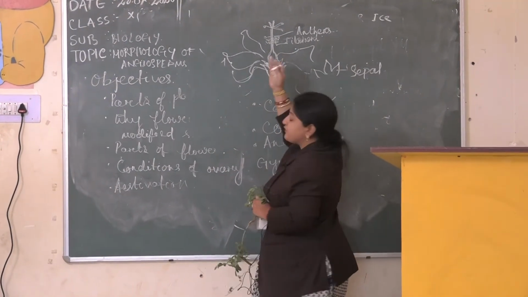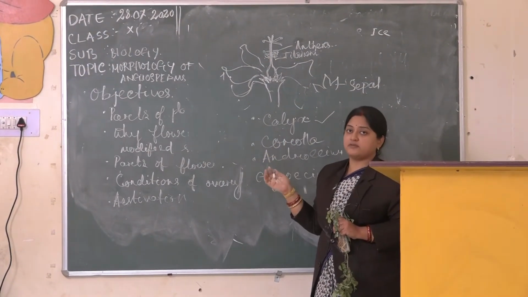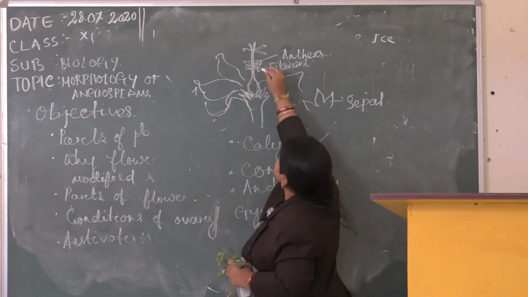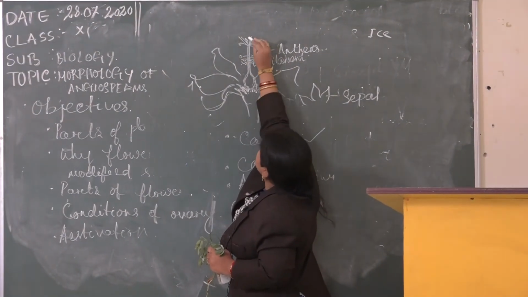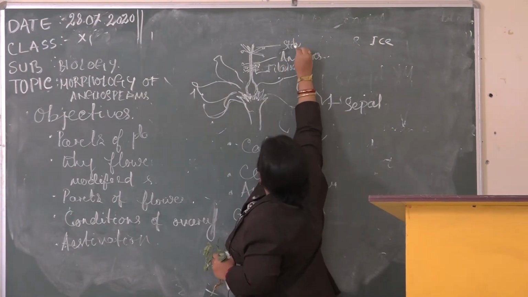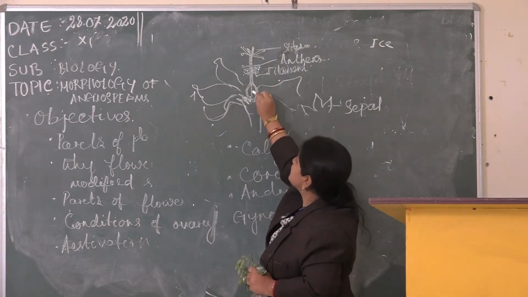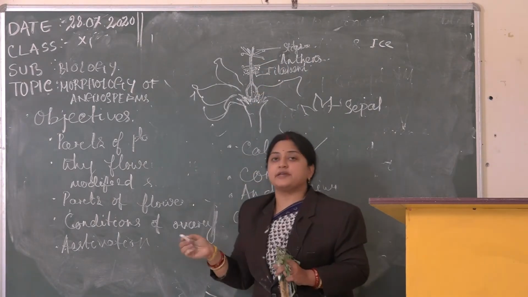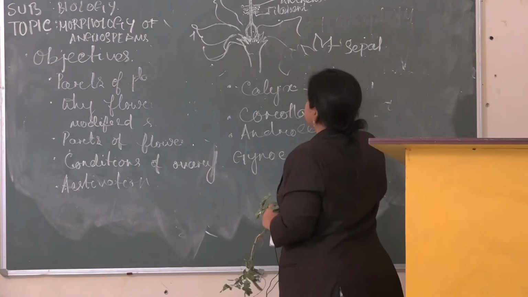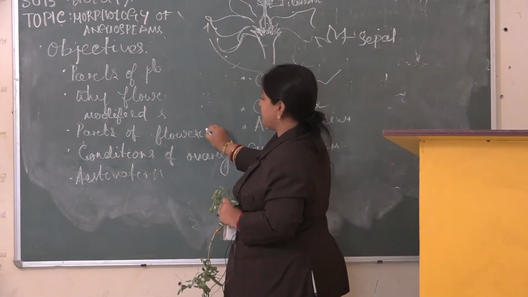When those pollen grains reside over the stigma of the same flower or some other flower, that helps in the pollination process. At the top or peak, stigma is present. Through stigma, the pollen grains reach the ovary, where fertilization takes place. So this is all about the parts of the flower.